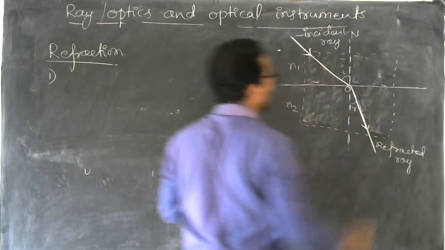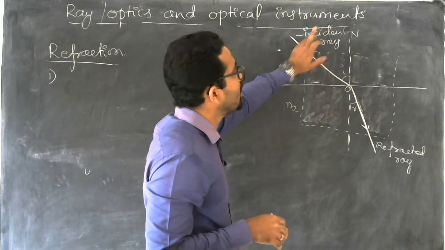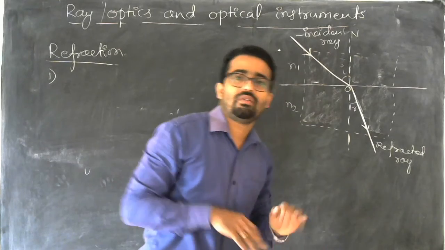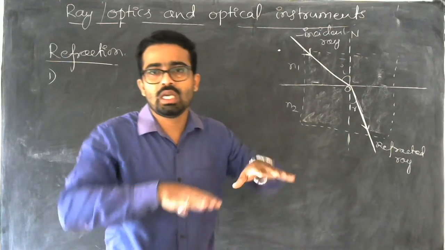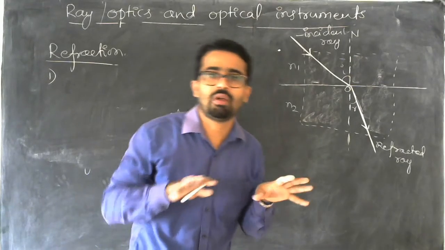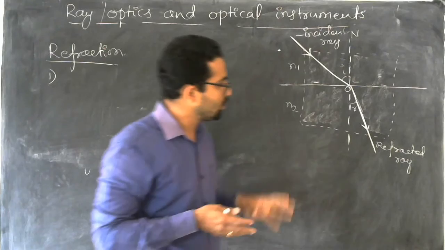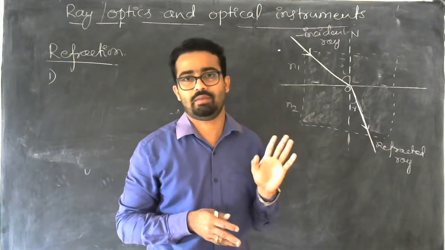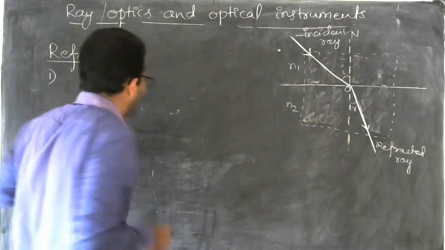Along this plane, we can see the three elements. One is the incident ray, another one is the normal, another one is the refracted ray. So if refraction is happening, when light travels from one medium to another, then all these things should lie in the same plane. So that is stated by Snell.